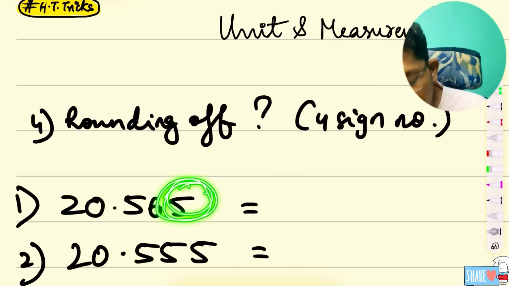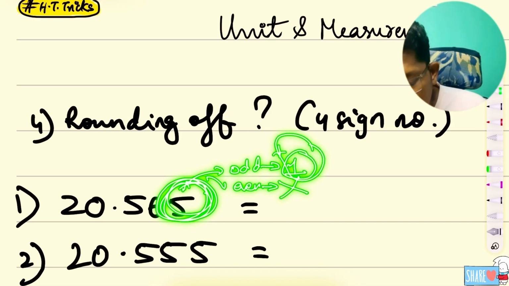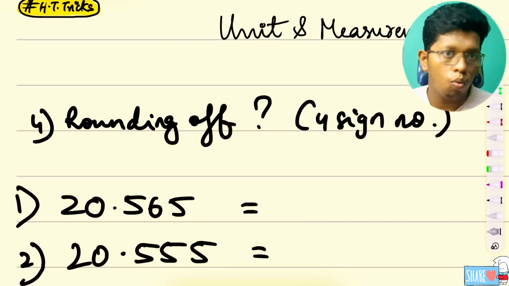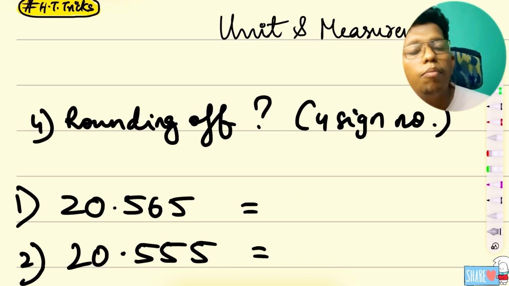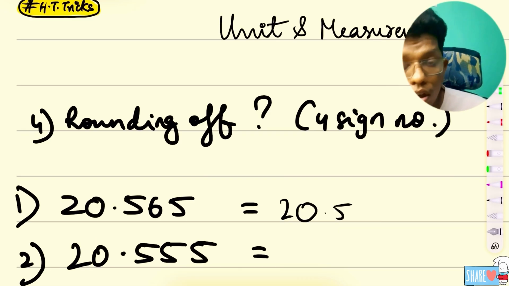I will say, if the last ending number is 5, definitely what you should do is see whether it is an odd number or even number. If it is even, no change. If it is odd, definitely you should change it by adding +1 to the next digit before it. The digit before should be changed with +1 and get the answer. Now I am going to write the answer, that is 20.567 should not come because it is an even number, so same answer.